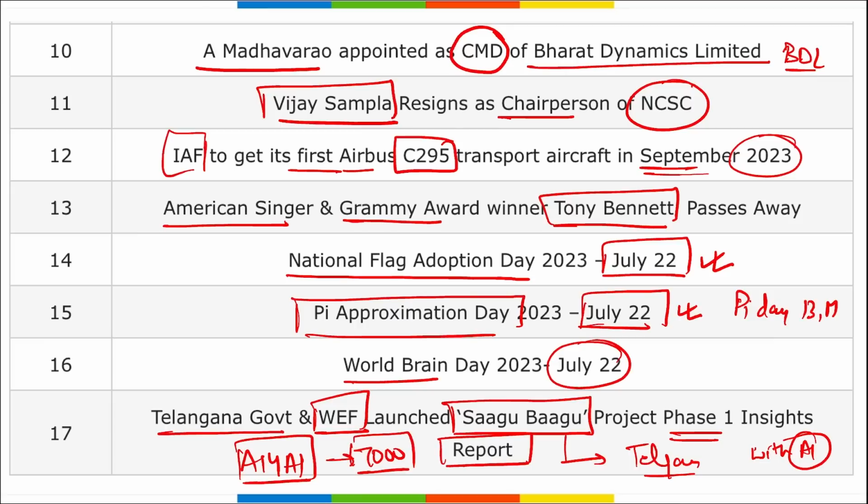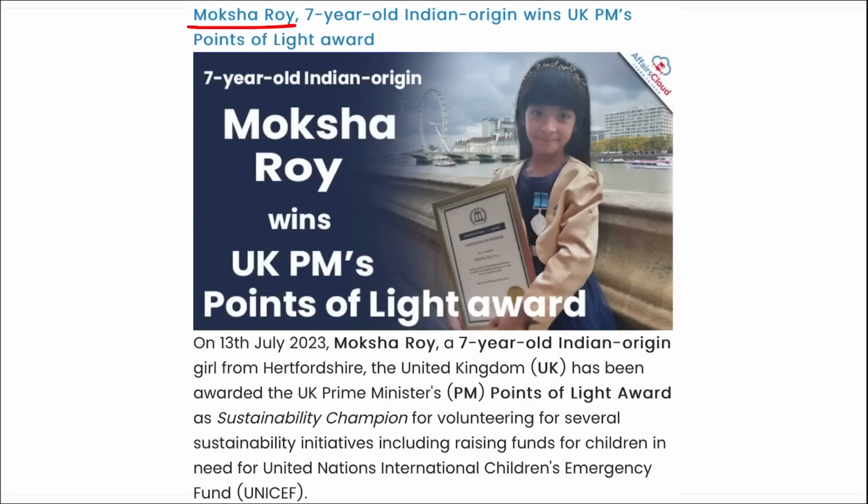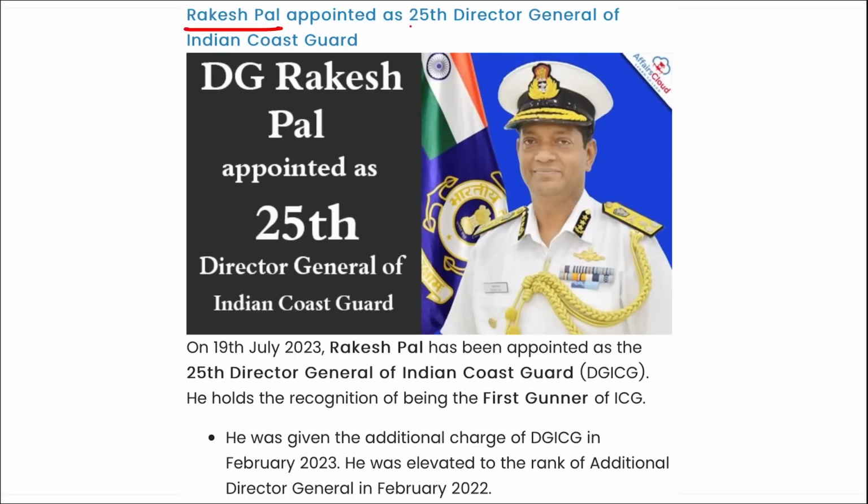Now let's move to the revision part. Moksha Roy, a 7-year-old of Indian origin, has won the UK Prime Minister's Point of Light Award. Next, Rakesh Pal has been appointed as the 25th Director General of the Indian Coast Guard. Next, International Chess Day is on 20th of July.